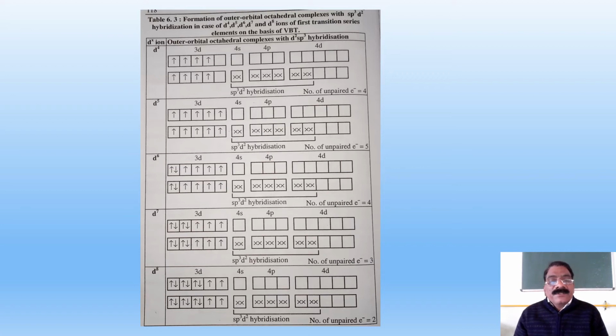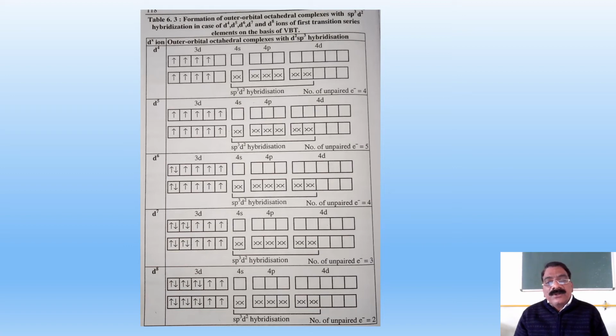Similar is the case for the d7. It does not use the 3d orbital, it uses the 4d orbital, and so there are 3 unpaired electrons before the hybridization and after the hybridization or in bonding. Same is the case in the d8 system. In the d8 system, there are 2 unpaired electrons in the ground state.